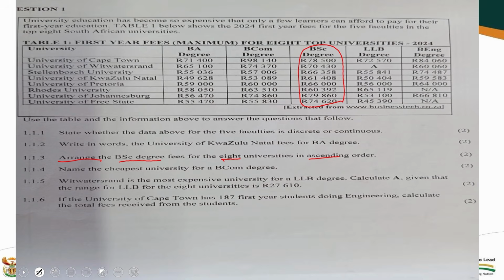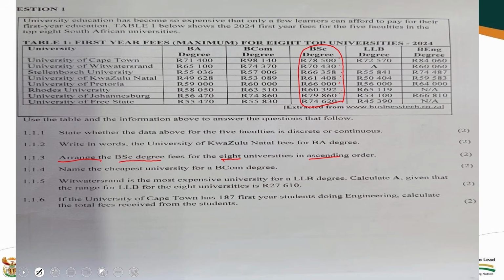As everybody can see, the smallest is 60, and the other one coming there is 61, and then you know that it will be 66, and after 66 is 70, and after 70 is 74, after 74 is 78, and then the last one is 79.